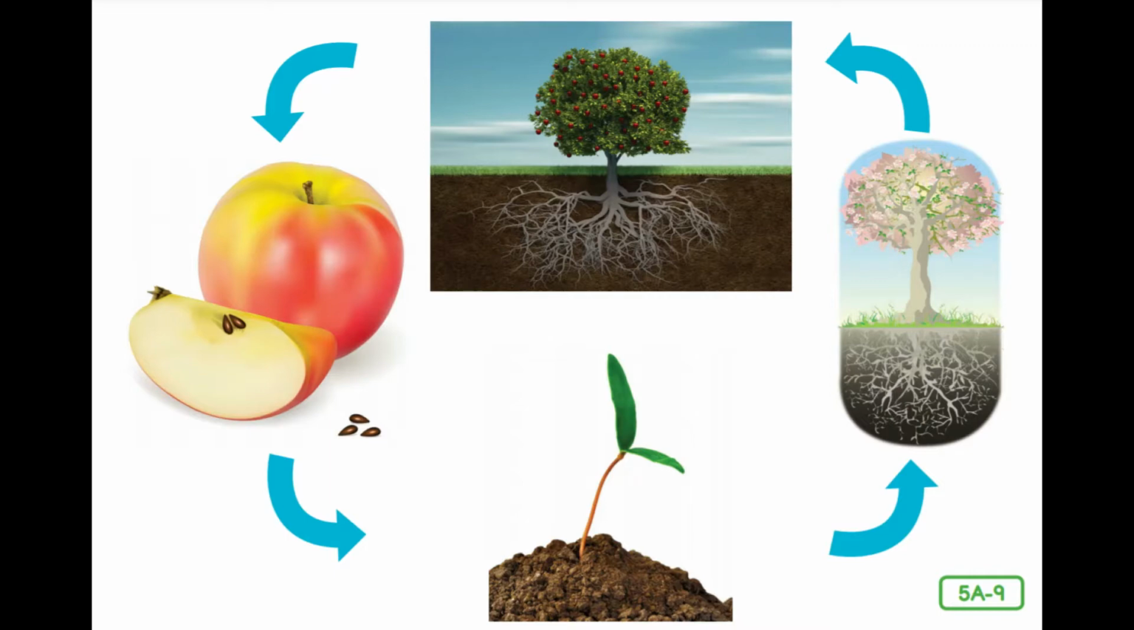Remember, the life cycle of trees and of flowering plants goes seed to seed. So they start as a seed, and as they move through the different stages in their life cycles, they come back to the seed again. Adult plants or trees will produce more seeds, and the cycle will begin all over again.